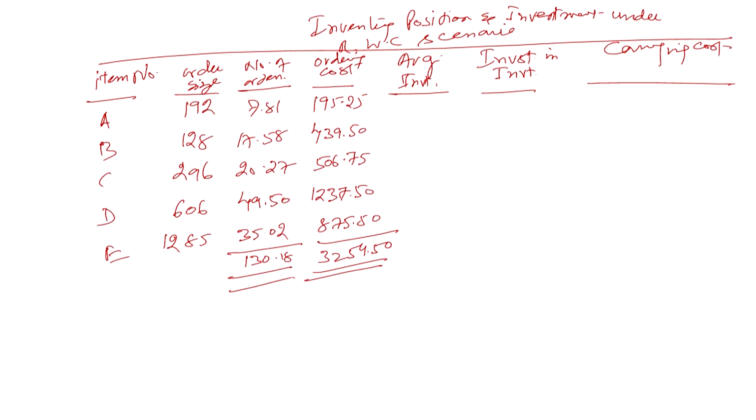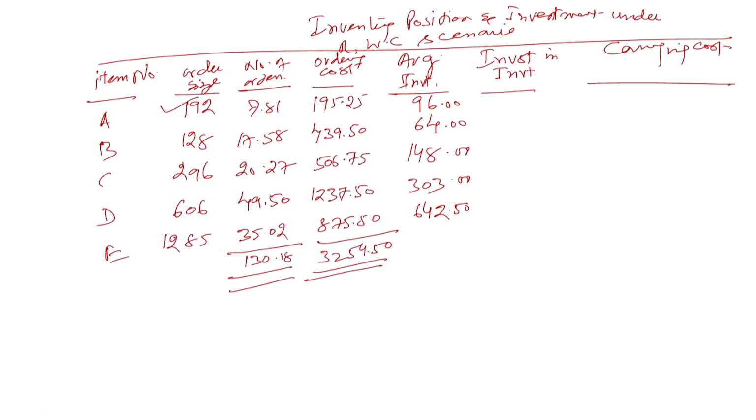For calculating the carrying cost, we need the revised average inventory, which is half of this. So it is going to be 96 units in this case, 64 units in this case, 148 units, 303 units, and 642.5 units. These are the average number of units we are going to keep: 96, 64, 148, 303, and 642.5 units. This is going to be the new average inventory.